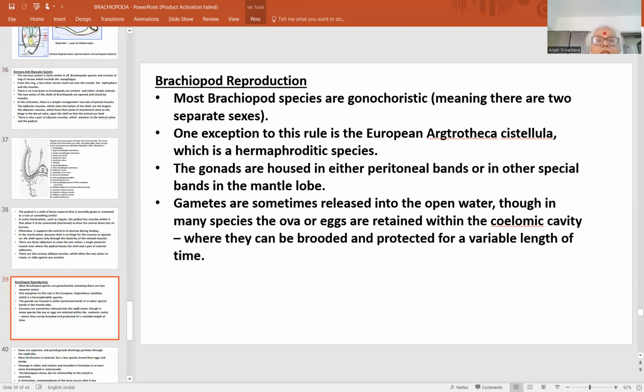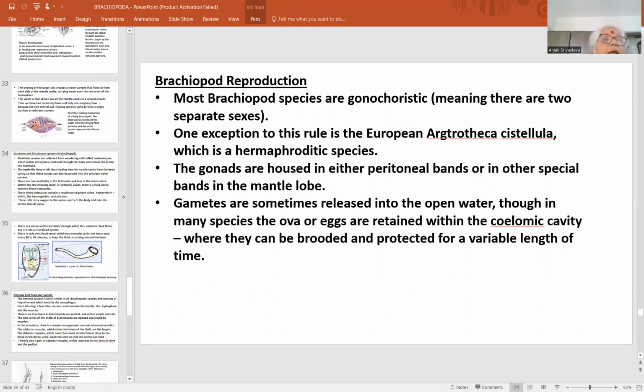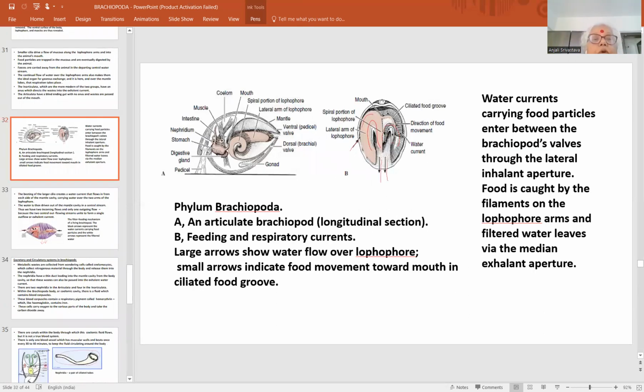Then is the reproduction. Most brachiopods are gonochoristic, that is, they have separate sexes. There is no sexual dimorphism. The sexes are separate, but there is simply a gonad. As we have seen in the earlier diagrams, there is simply a gonadal structure. This is the gonad, neither ovary nor testis. This is a gonadal structure. It is during the breeding season.